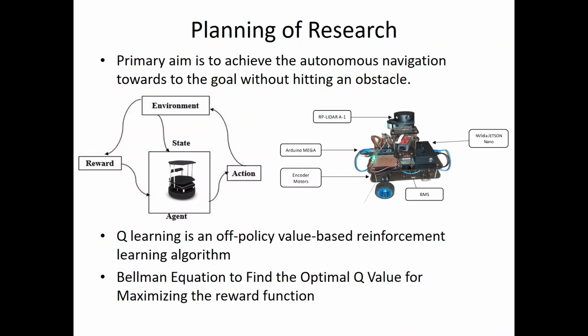Q learning is an off policy, value based reinforcement learning algorithm. Why is it off policy? Because it randomly chooses the state action set from a memory rather than particularly exploiting. For using the Q learning strategy, we are making use of the Bellman equation. The Bellman equation is basically an optimality equation for maximizing the Q value, or maximizing the reward function. So the basic goal here is to navigate the robot by maximizing the Q value, maximizing the reward, and reaching the goal as soon as possible, without hitting an obstacle.